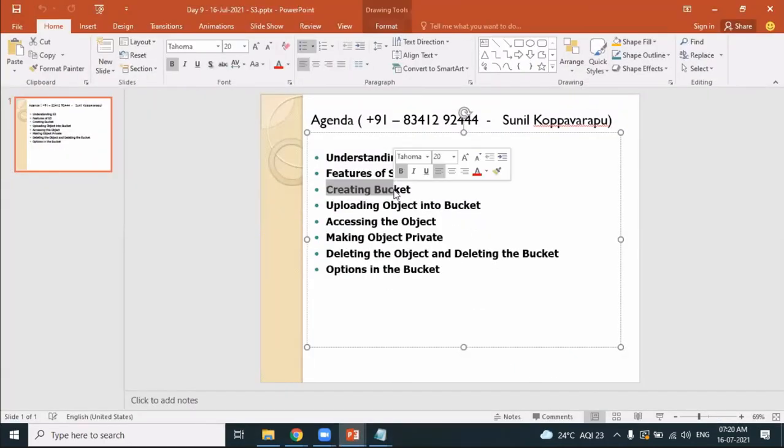Creating a bucket, we have experienced it. Please do hands-on. To get the best of the training, you have to practice. We have learned how to upload the objects into the bucket and how I can access the object using the object URL.